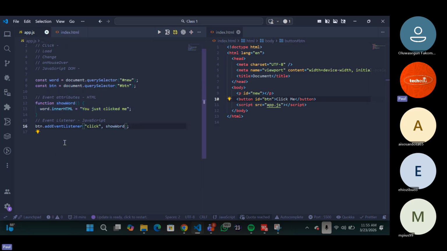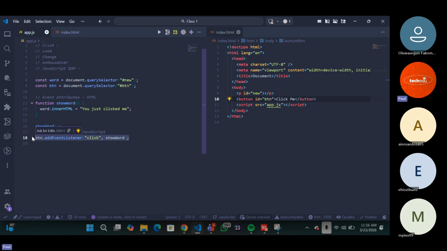So one thing about events is that events are like functions. Please, I need everybody to get this. Events are things that trigger functions. You understand it now? When you write your function normally, if you want to call the function without an event, I'll write showWord, then I'll put the parenthesis. Without the parenthesis here, your function is not going to get called. I've said it before. But in this case, we're not putting the parenthesis. Why? It's because events are like a trigger to functions.